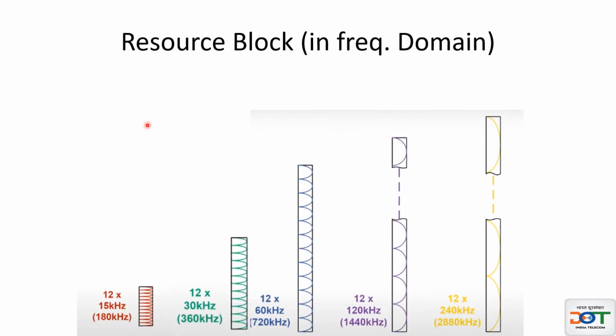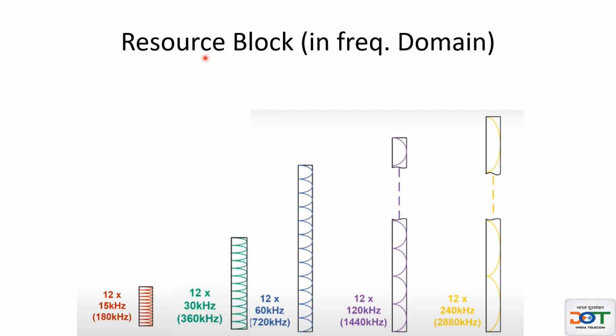Now let us understand the concept of resource block in 5G new radio. So in 4G, the subcarrier spacing used is only 15 kilohertz. In 5G, different subcarrier spacings can be used in different frequency bands and for different usage scenarios. So what is a resource block?